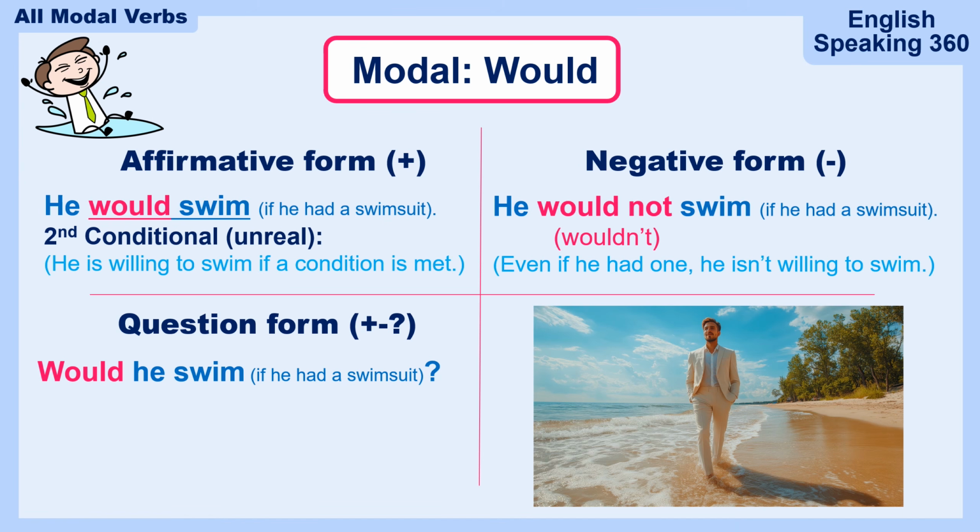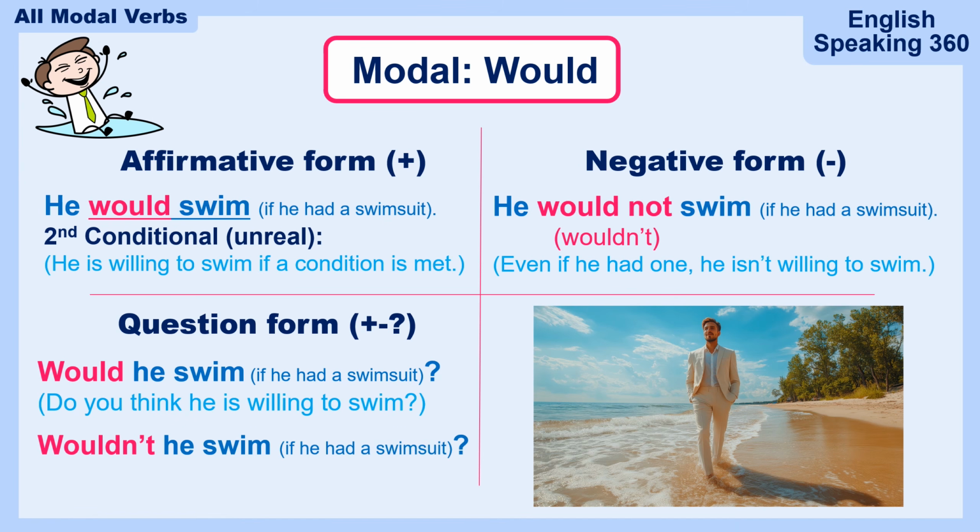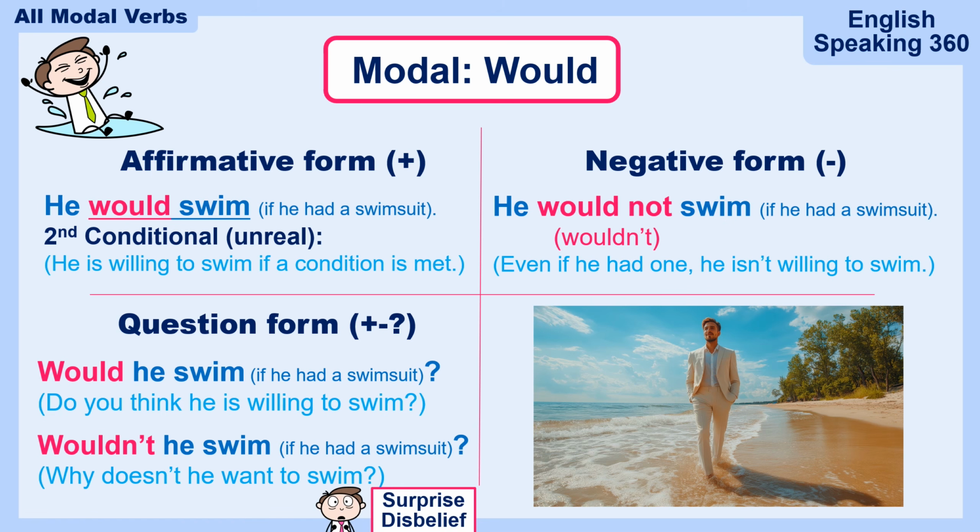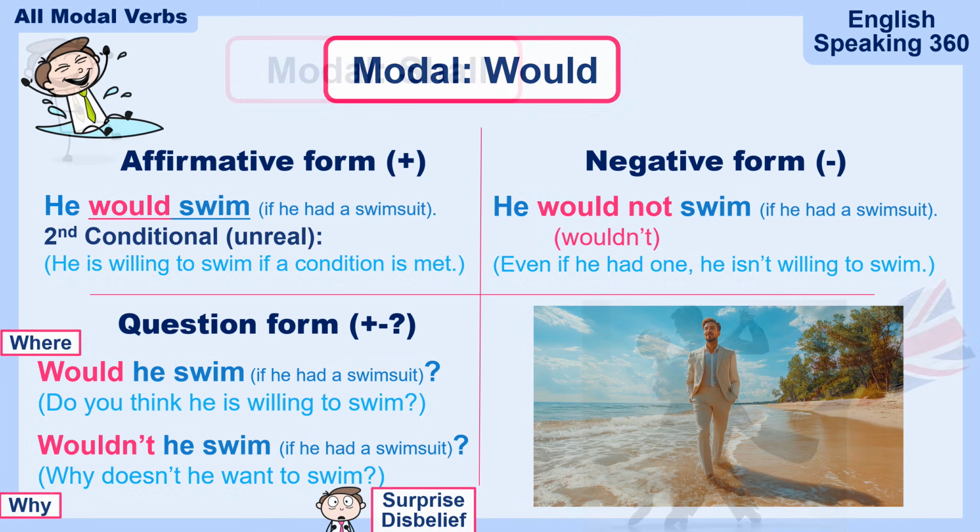Because maybe we could go and buy a swimsuit for the guy and give it to him. Would he swim if he had a swimsuit? It means, do you think he is willing to swim? The negative question, wouldn't he swim if he had a swimsuit? Once again, you are surprised and you can't believe it. You can also ask, where would he swim if he had a swimsuit? Or, why wouldn't he swim if he had a swimsuit?